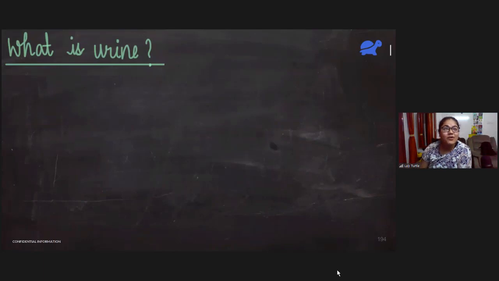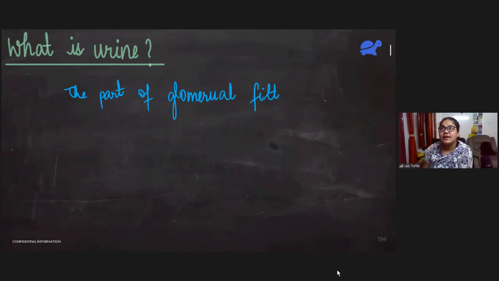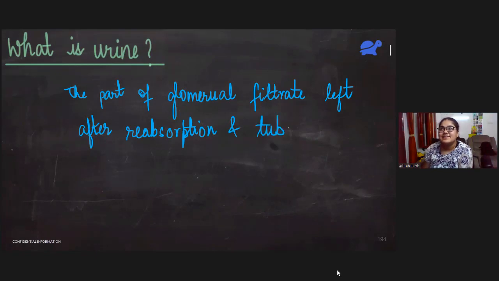Am I right or is it too complicated? Is this definition all right, or are you finding it very tough?